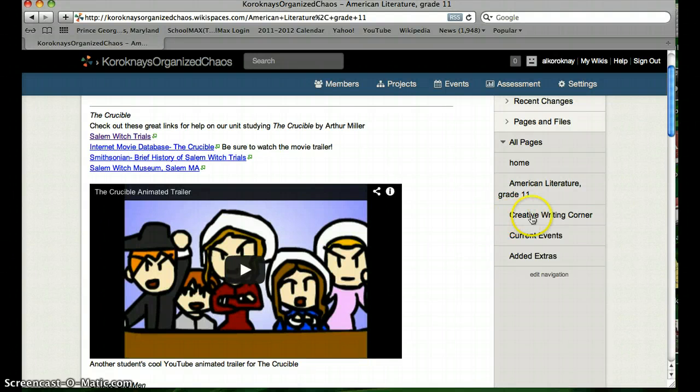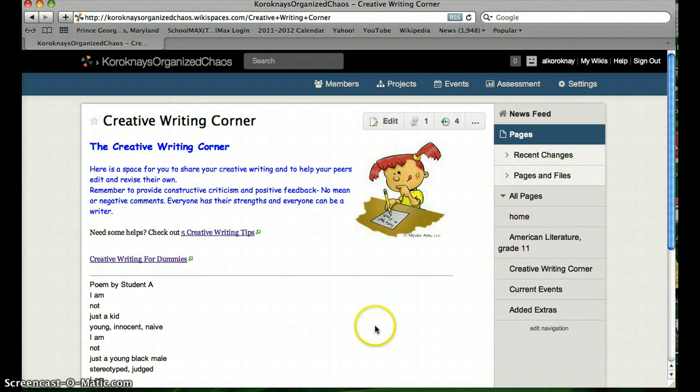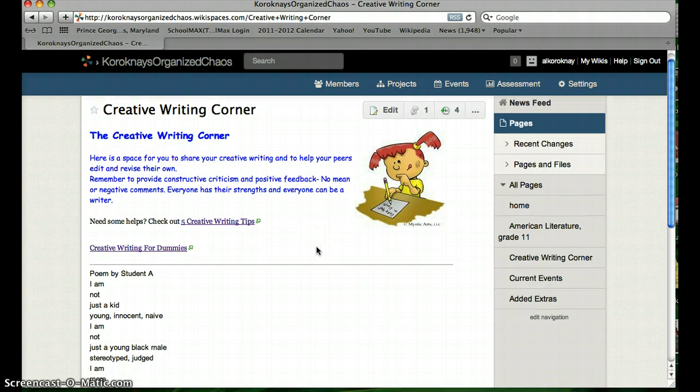So from there we're going to go to the creative writing corner, and due to budget cuts, the creative writing program at our school was recently cut. So I thought this would be a good way to keep students writing in a creative sense. So this is a space for my students to share their creative writing and to also give their feedback to their peers. So I included a couple links.